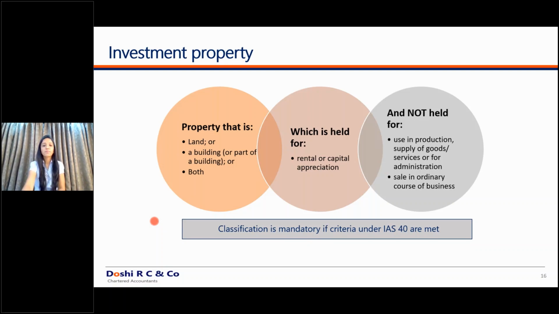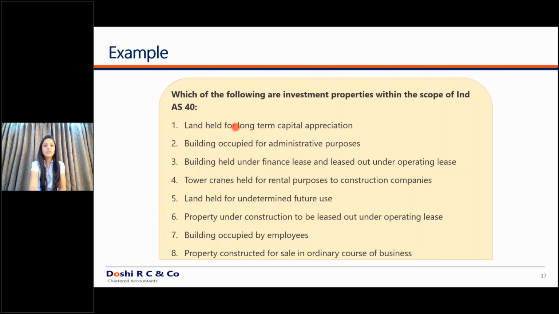So moving ahead, there are certain examples which we will discuss. You first think whether these are investment properties or not, and I will give you the answers. Land held for long-term capital appreciation. As we discussed, it is an investment property. Building occupied for administrative purpose: is it an investment property or not? Since it is for administrative purpose and you're not using it in the business, what will you do? It is property, plant and equipment.